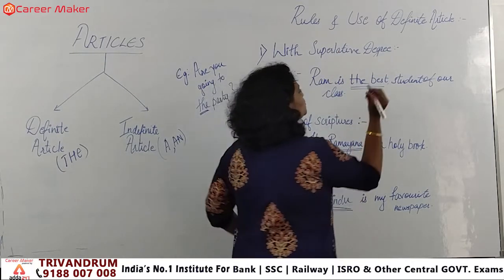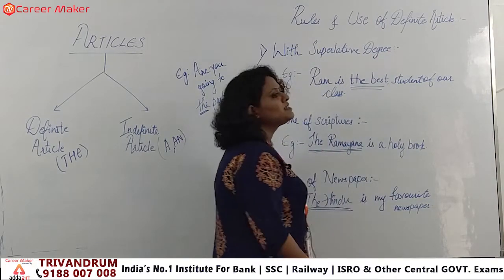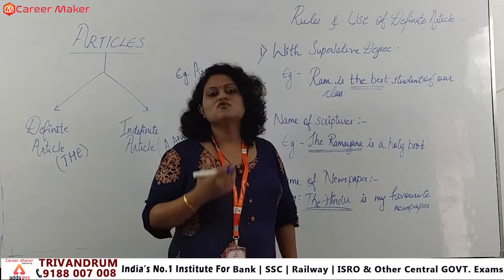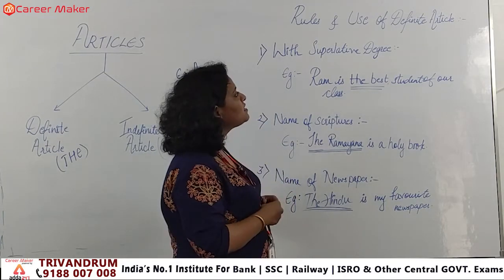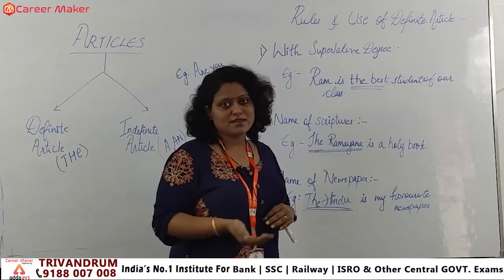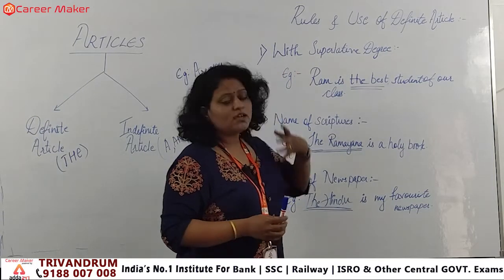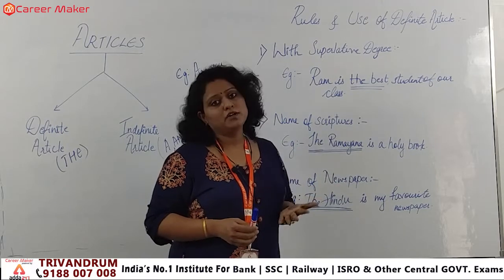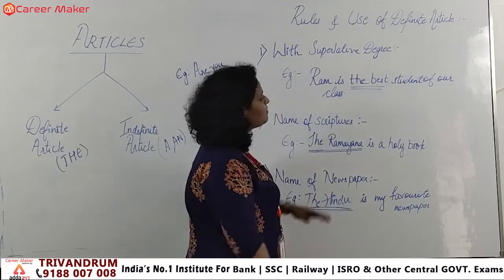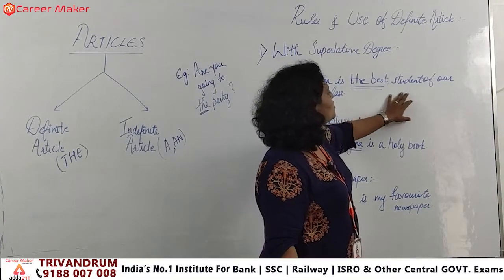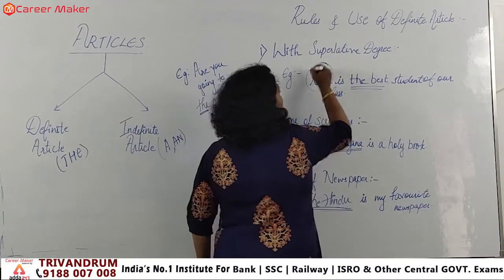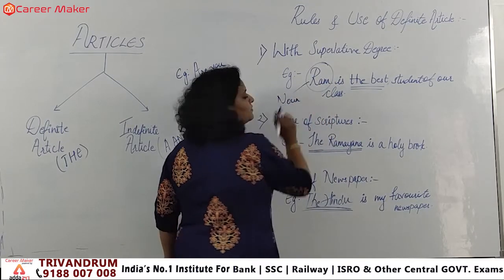When we are applying the superlative degree in a statement, we usually say things like he is the best student, he is the most intelligent, right? So if I am saying something in a sentence where we are exaggerating the subject, and we are using an adjective in the superlative degree to qualify the subject, we have to apply what? The definite article, right? We can see the example given here. Ram is the best student of our class, right? So here the subject, nothing but Ram, is the noun, clear?